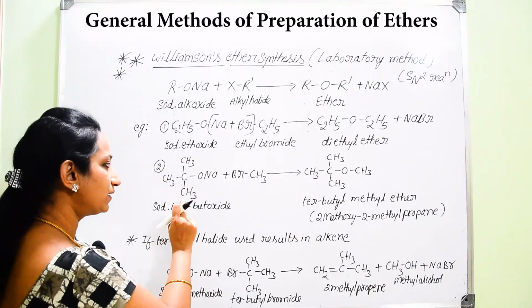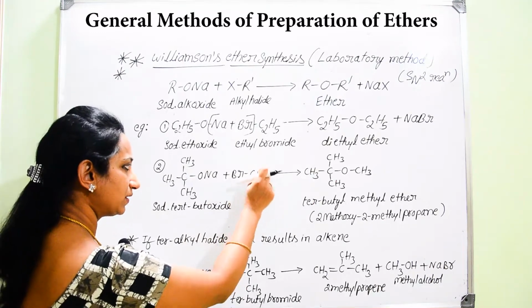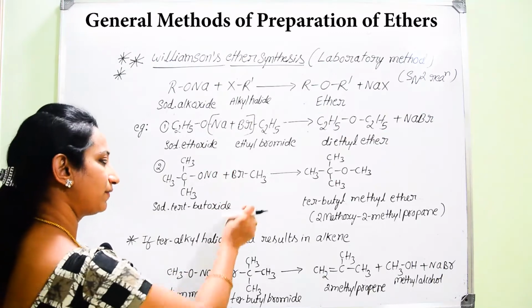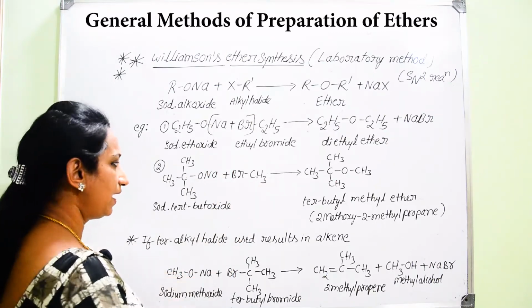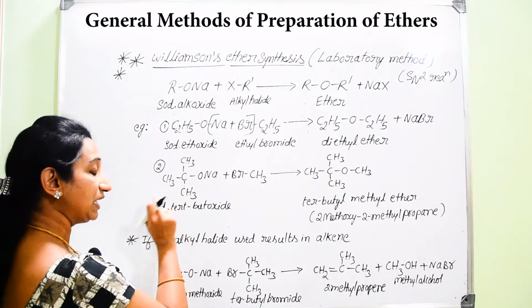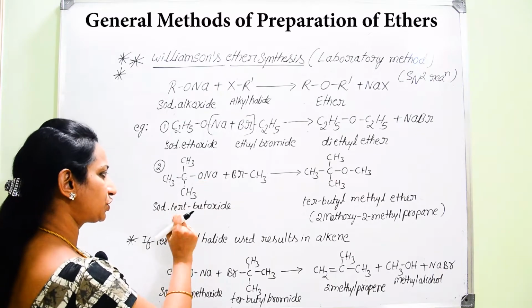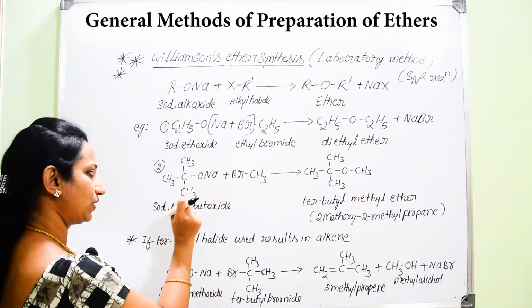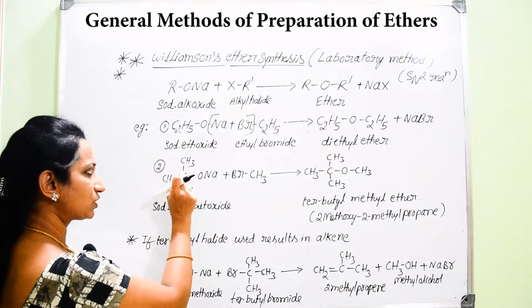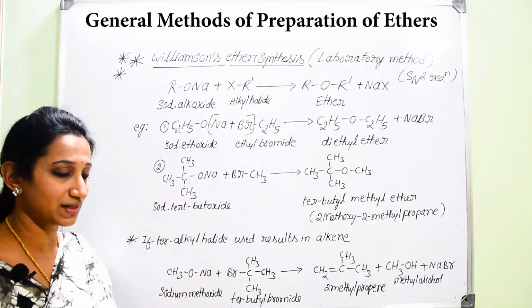Now we can take one such example. Here there are no branches for this methyl. It is primary we can consider, or even we can take C2H5, and on this side there are branches. So it is substituted by 3 alkyl groups, so it is named as sodium tertiary butoxide, because it contains 1, 2, 3, 4 carbon atoms, hence the name is butoxide.